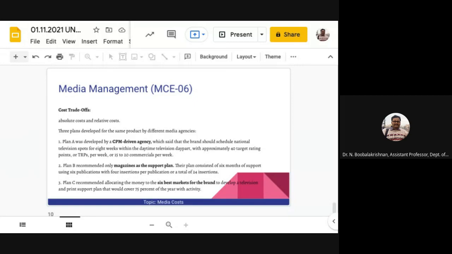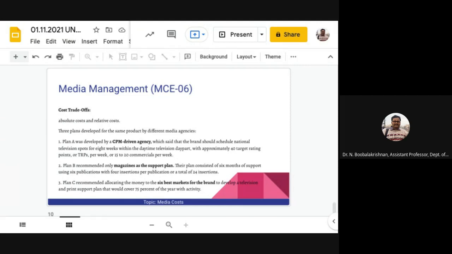Here are three plans developed for the same product by different media agencies. Plan A was developed by a CPM-driven agency, which said that the brand should schedule national television spots for 8 weeks within daytime television, with approximately 40 target rating points, or TRPs, per week, or 15 to 20 commercials per week. So the CPM-driven agency gives you the best media plan as Plan A.